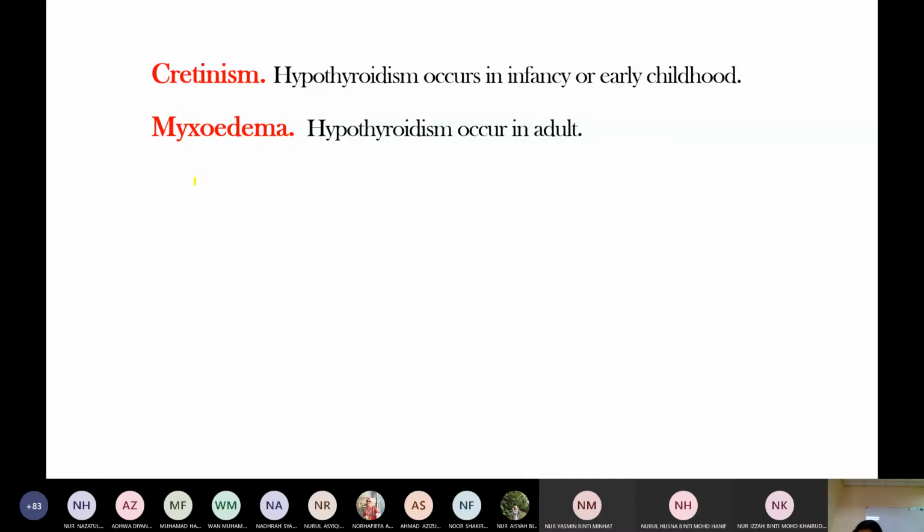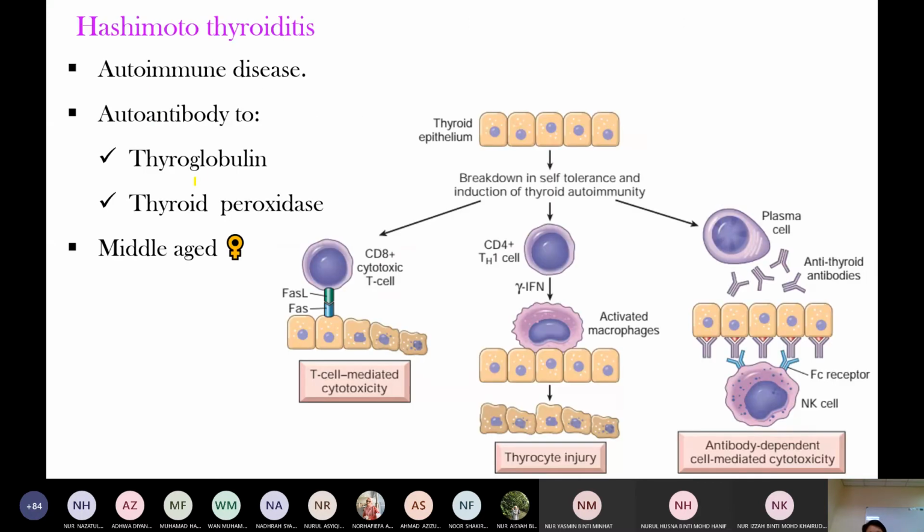You remember gigantism and acromegaly. Acromegaly is caused by excess growth hormone. Excess growth hormone before epiphyseal closure occurs in children and presents with gigantism. Excess growth hormone after epiphyseal closure, in adults, presents with acromegaly. Here it is the same: hypothyroidism in children is called cretinism, and hypothyroidism in adults is myxedema.